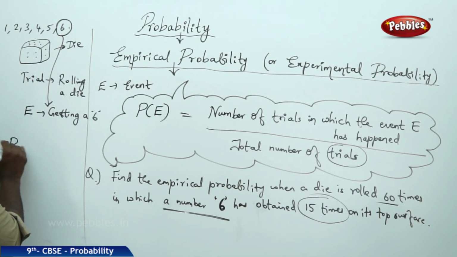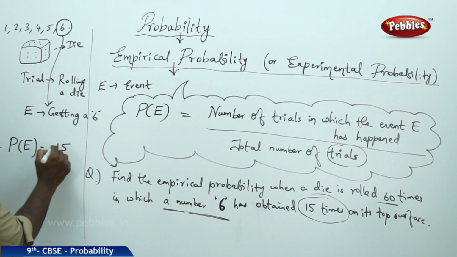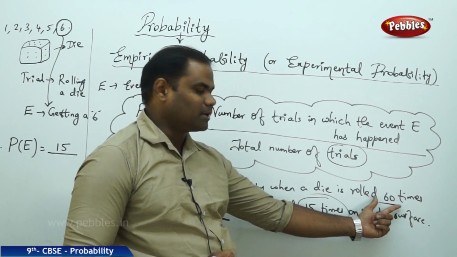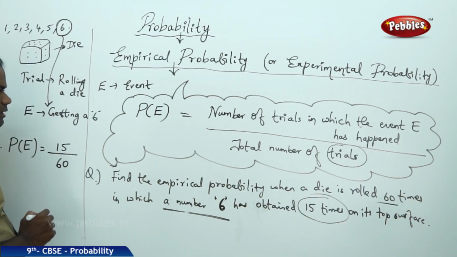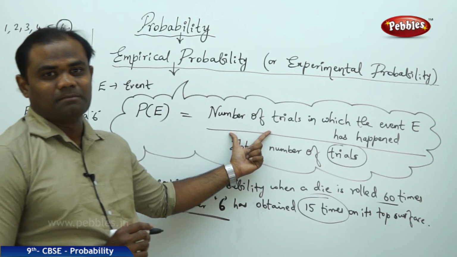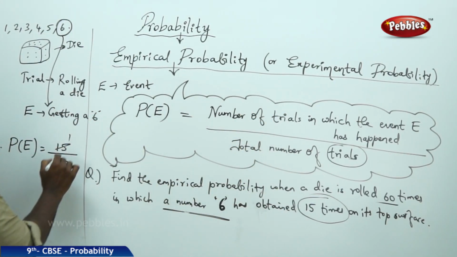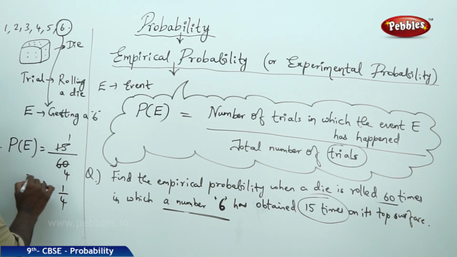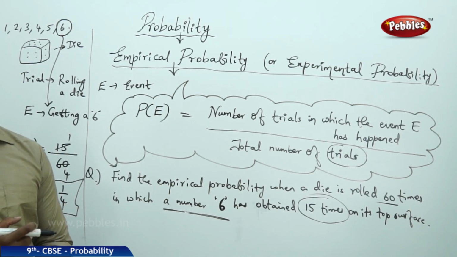Therefore, my empirical probability is 15 by total number of trials, that is total number of times the die is rolled, as 60. Here is how I use the formula: 15 over 60, which gives me 1 by 4. Therefore, my empirical probability of getting a 6 on the top surface is 1 by 4.